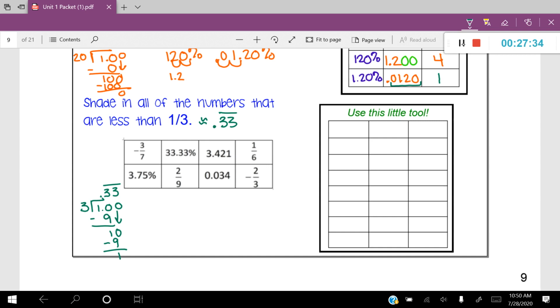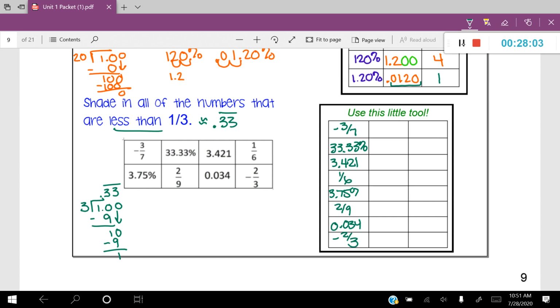So I want to know which numbers are less than that. So let's write these numbers down and figure out which ones are less. I'm going to write them down over in my little chart here, and then we'll transfer them all. Okay.